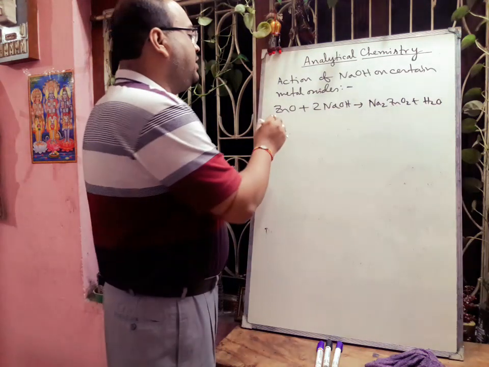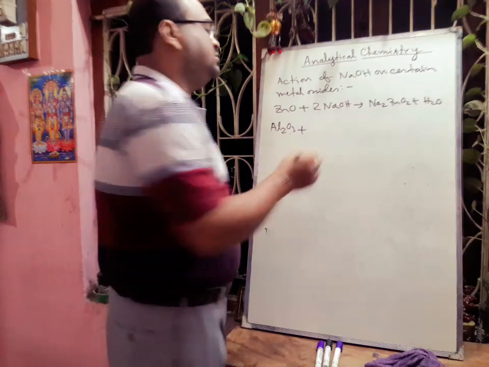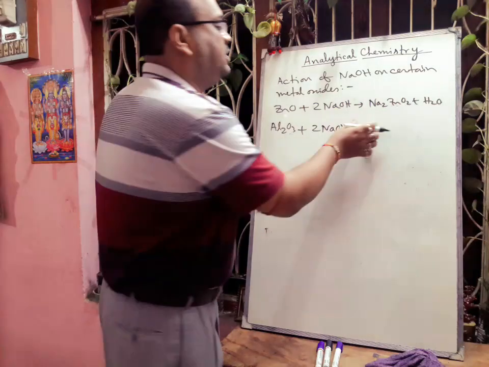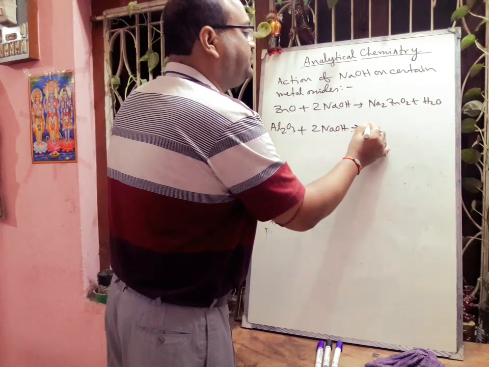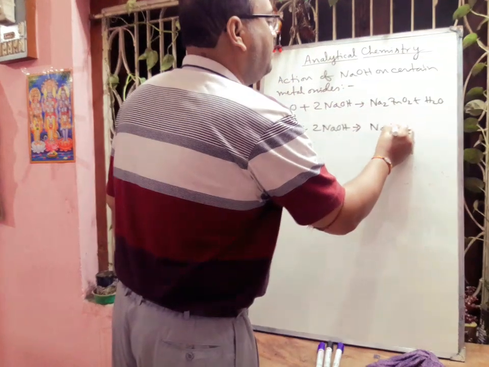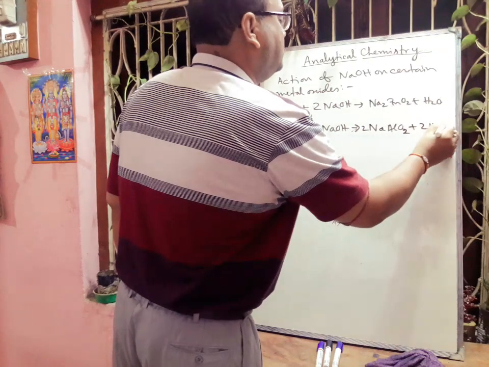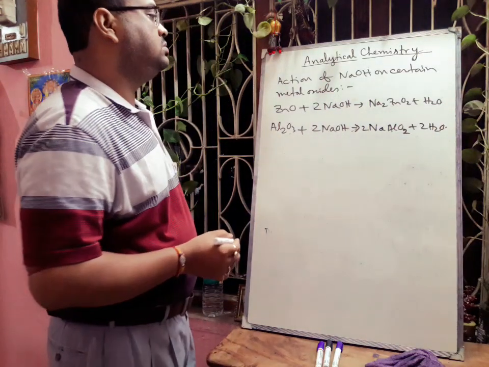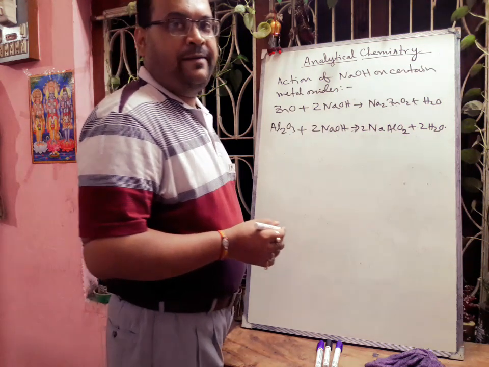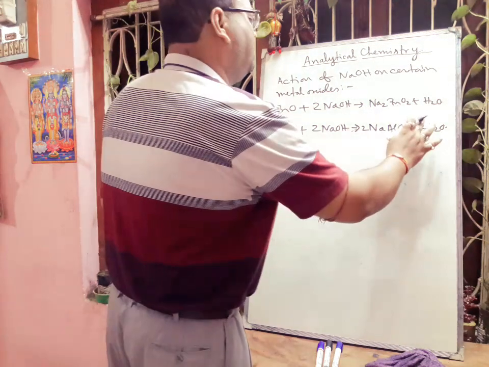Next, if we take aluminium oxide, Al2O3, and if we add sodium hydroxide solution, then it will form the corresponding sodium aluminate, NaAlO2, plus H2O.